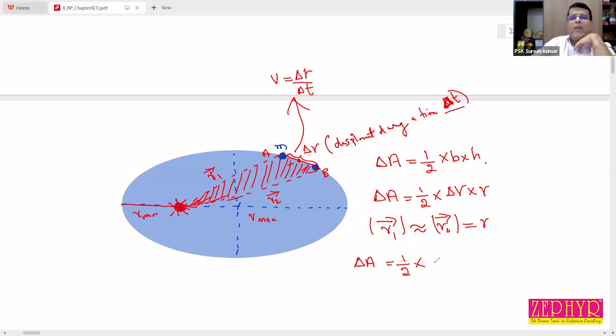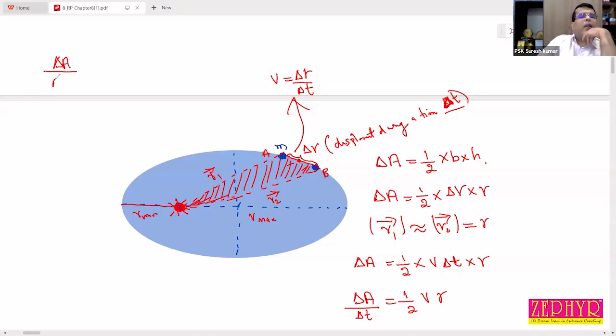So delta R can be replaced by V into delta t, and delta A by delta t is equal to half into V into R. Final step: delta A divided by delta t is equal to half VR multiplied by m divided by m.